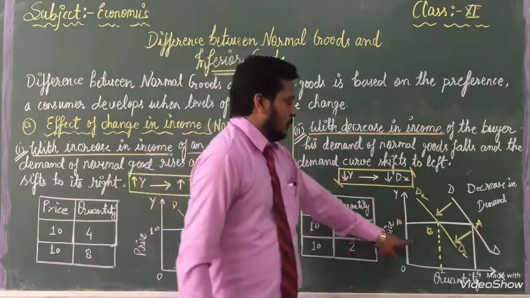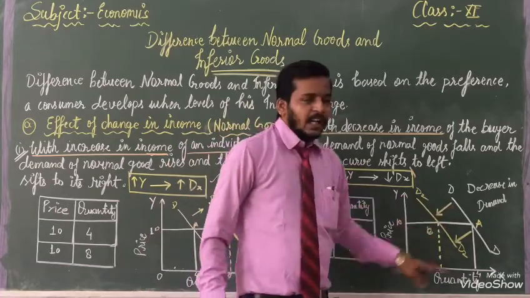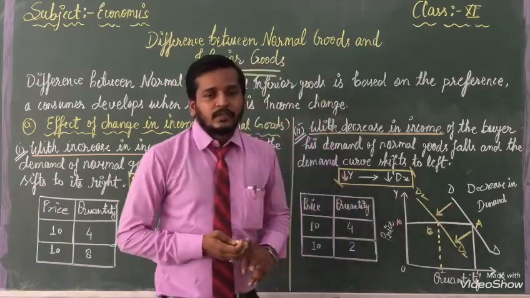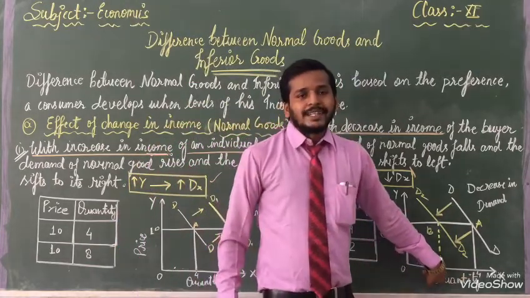Then the same thing shows the effect here, which we have made with yellow chalk in front of you. From 4 units to 2 units, we came here.